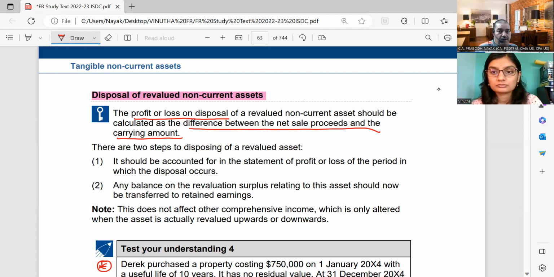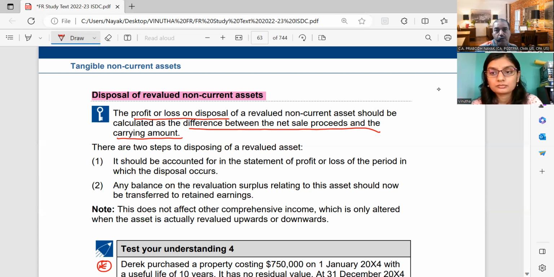Second is very important. Whatever is the balance in the revaluation surplus account on that particular asset, I'm not talking about all assets, on that particular asset, whatever is the balance outstanding, you don't require it any longer.